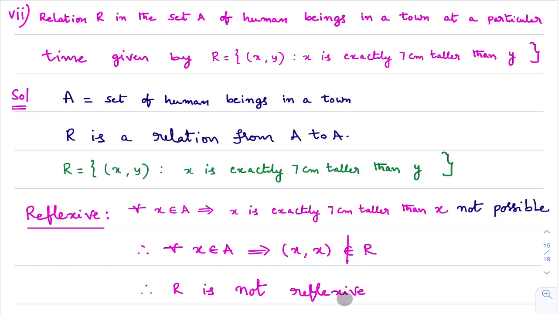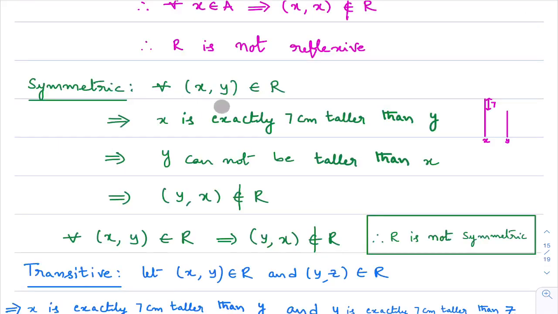Now we will check symmetric. What is the symmetric property? First we take an ordered pair (x, y) in the relation, and then we check whether the ordered pair (y, x) is in the same relation or not.